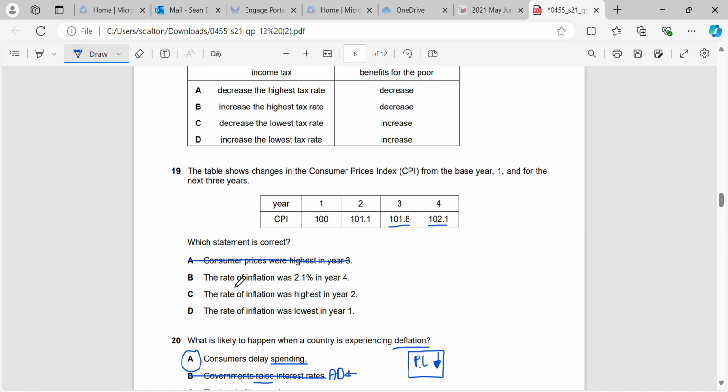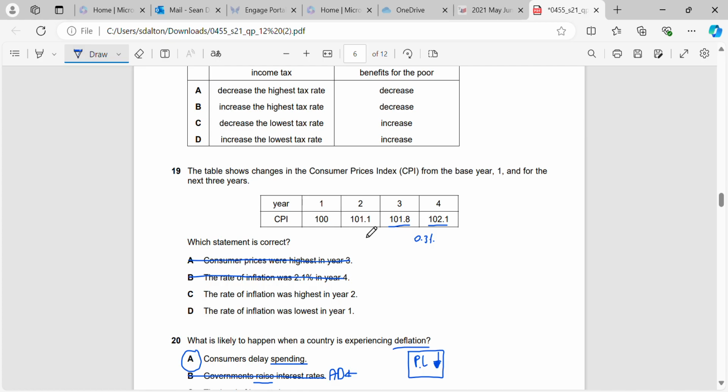The rate of inflation was 2.1% in year 4. That's also wrong. We can see that the change between year 4 and year 3 is 0.3. So the rate of inflation would be 0.3%. That's the CPI for year 4 minus the CPI from year 3. The rate of inflation was highest in year 2.